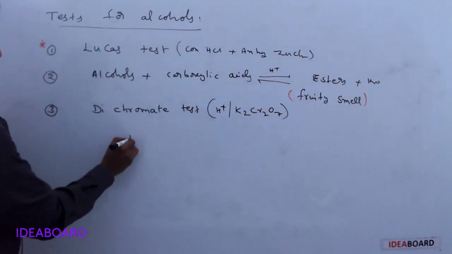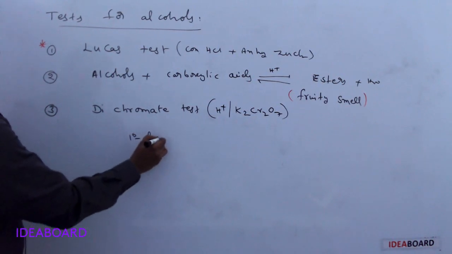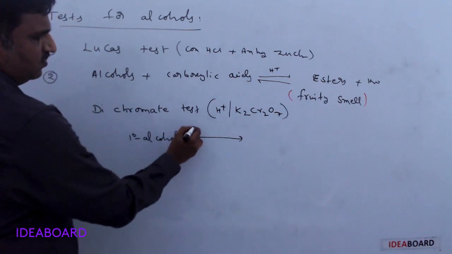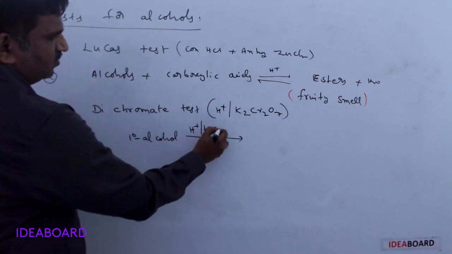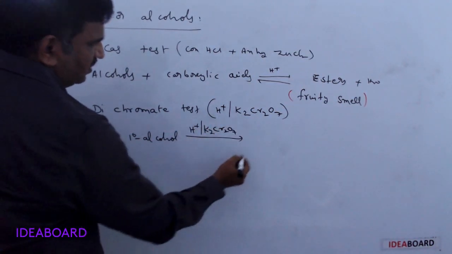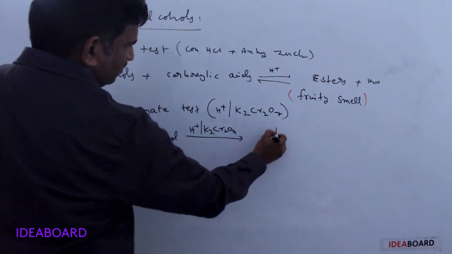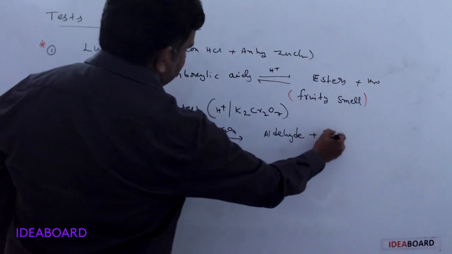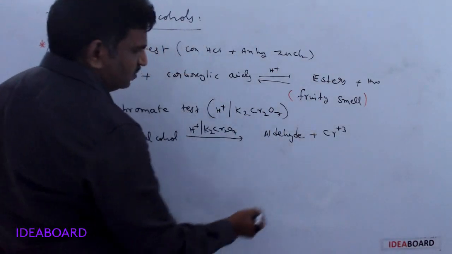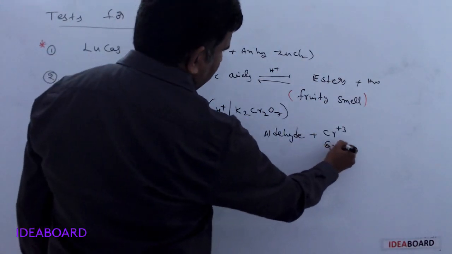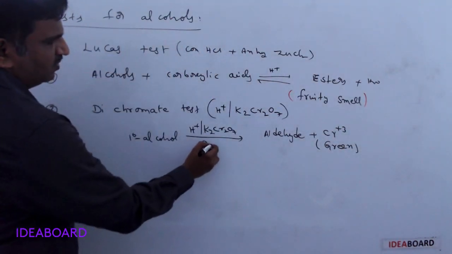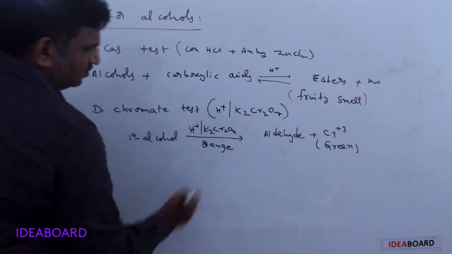Whenever we take primary alcohols with H plus and K2Cr2O7, they form mainly aldehydes plus chromium 3 plus, and we get a green colored precipitate. Actually, dichromate is orange in color.